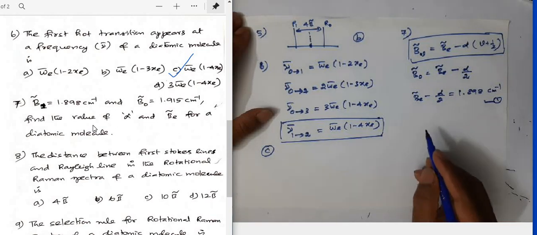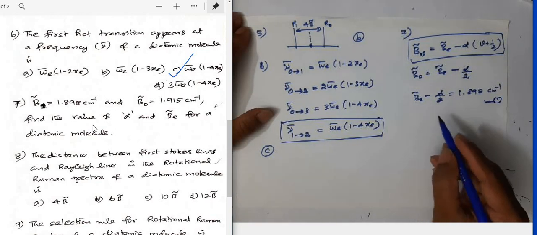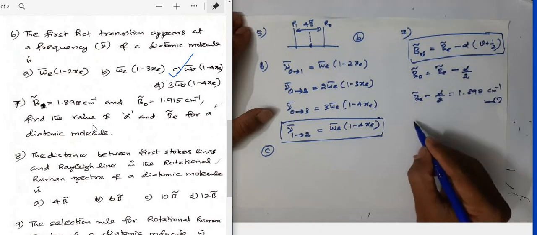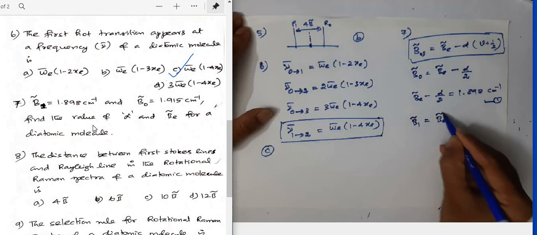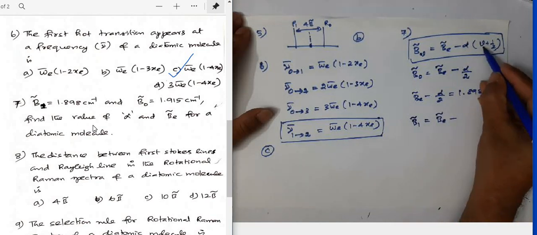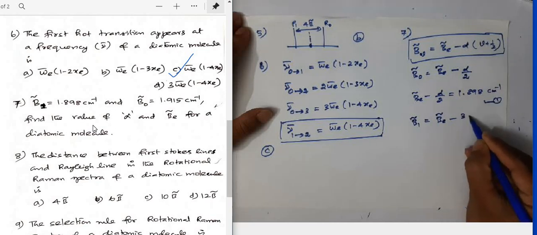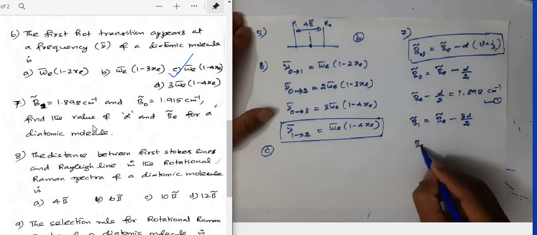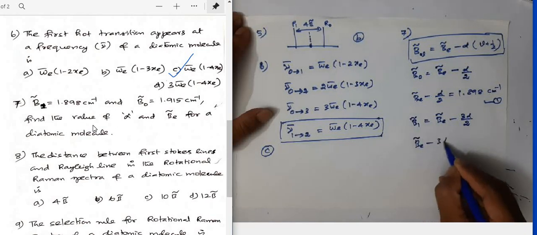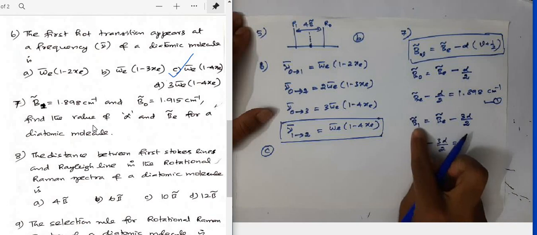Then the second equation: put 1 in the place of v. B1 equals Be minus alpha into 1 plus 1 by 2, which is 3 by 2. So I get Be minus 3 alpha by 2 equal to the value of B1.